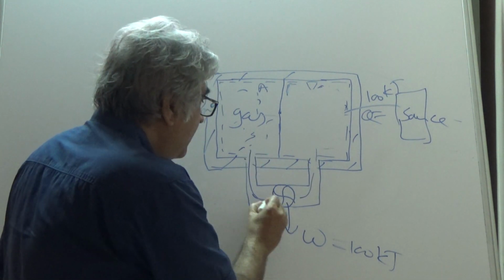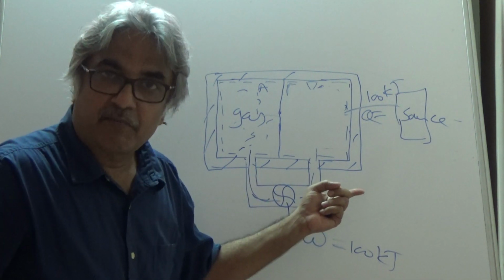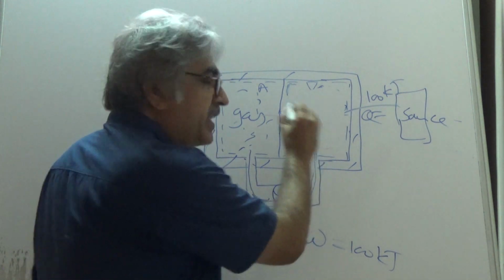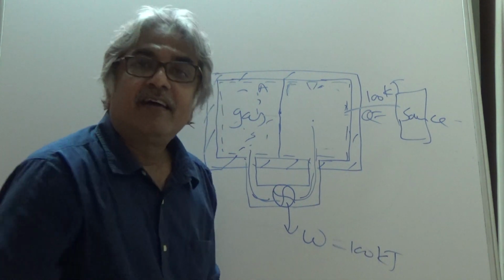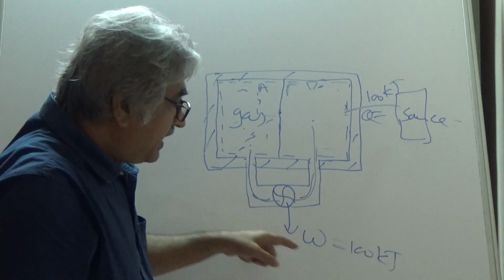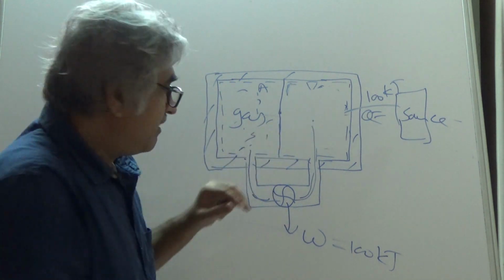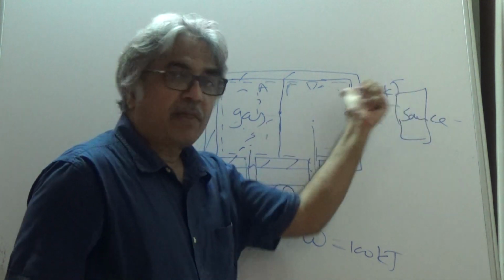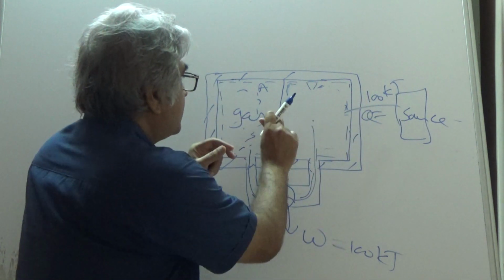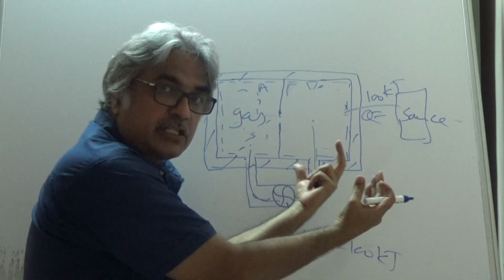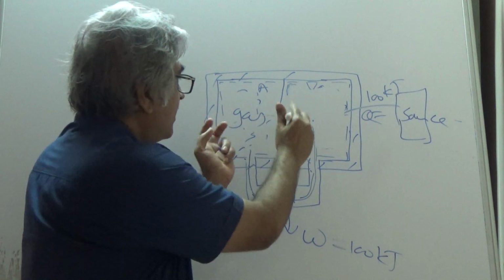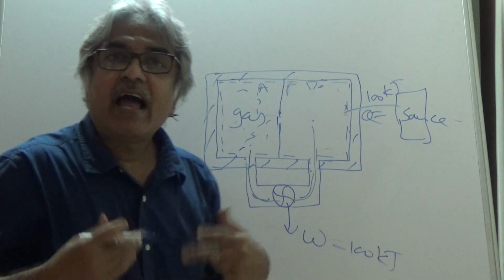The gas will again flow over the turbine wheel and come back over here, and again you get 100 kilojoules. So you are getting continuous work output. As the gas comes here, we close these valves, supply heat, open this, the gas will spontaneously come back here, close this, gas will flow, work will be obtained.